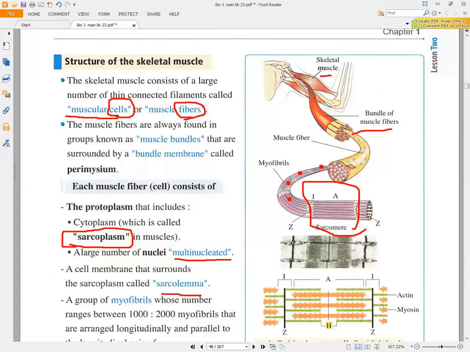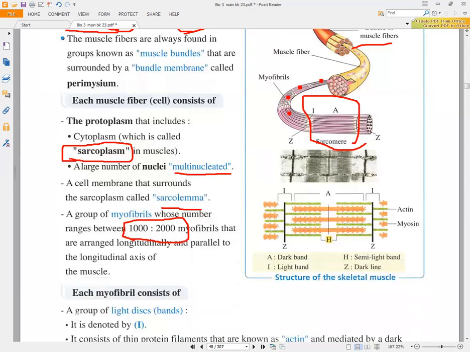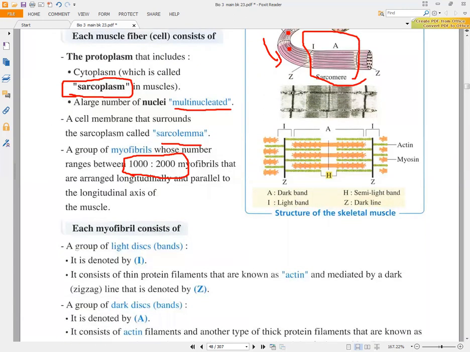After that, we will have a group of myofibrils, okay? So each muscular cell or muscular fiber consists of myofibrils. Each muscular fiber will contain from 1000 to 2000 myofibrils that are arranged longitudinally, as you look here, okay? And also they are parallel to the axis of the muscle, okay?